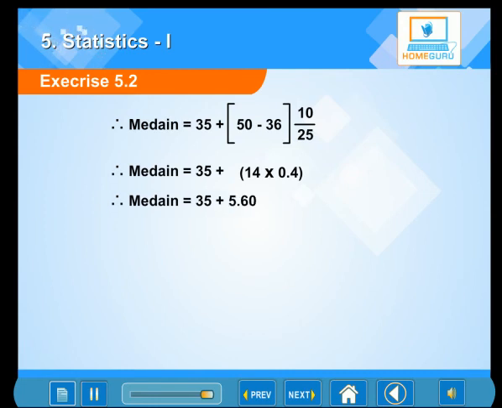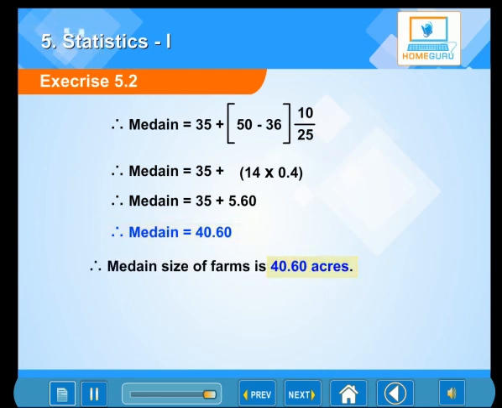Therefore, median is equal to 35 plus 5.60. Thus, median is equal to 40.60. Hence, the median size of farms is 40.60 acres.